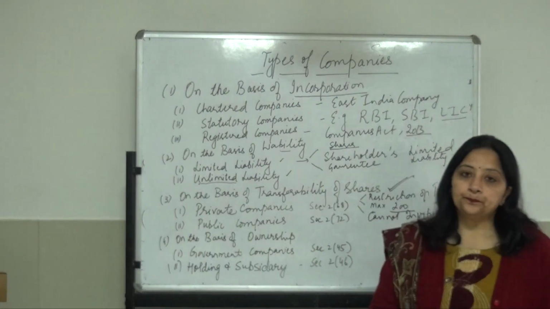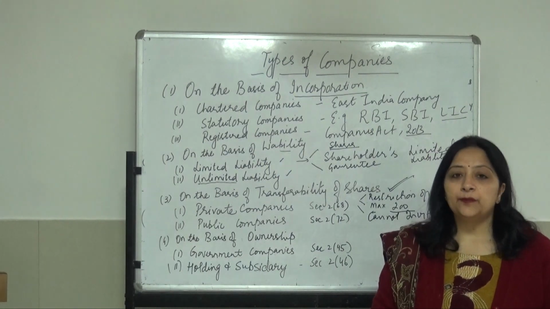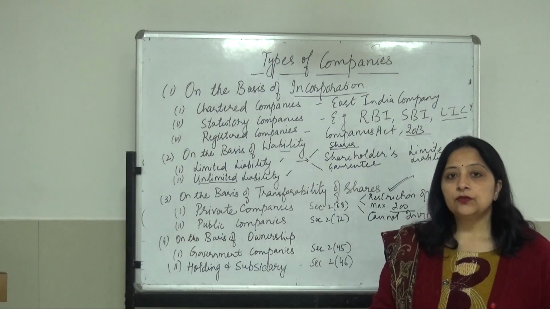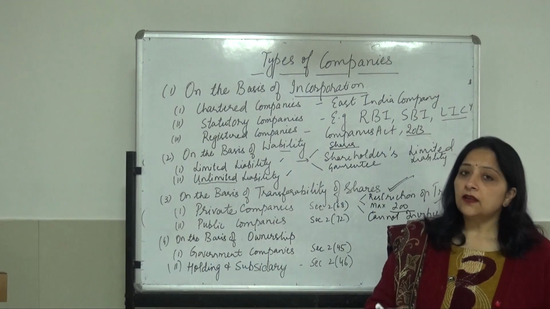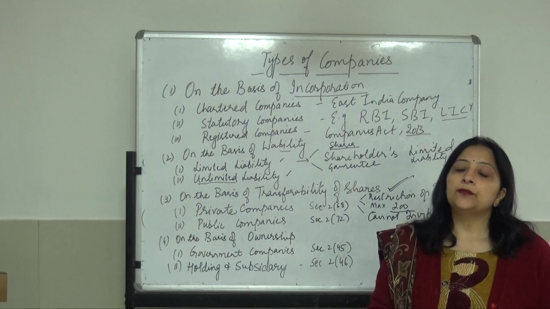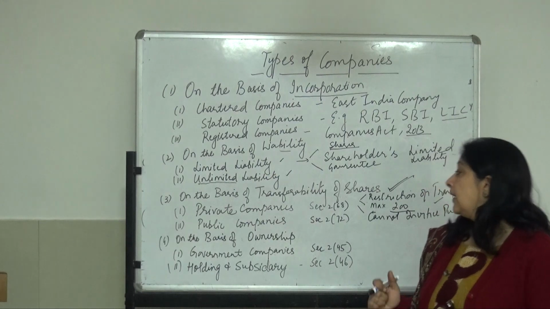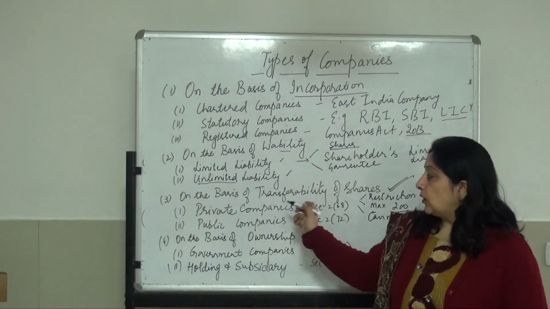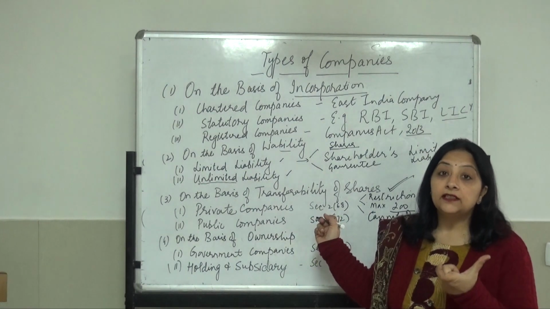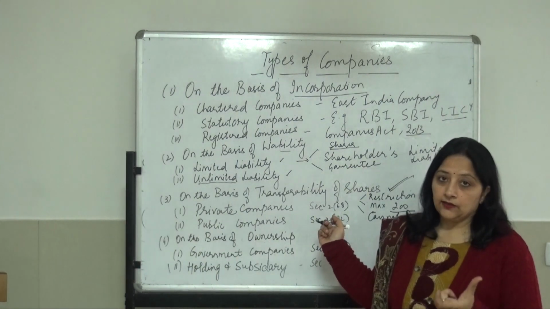And one more thing, earlier there was a condition of minimum paid up capital for a private company of 1 lakh, but now this condition no longer exists. So we say a private company is a company with the minimum paid up capital as may be prescribed. That means it may change from time to time, but as of now there is no such minimum limit defined, right? Next, one more thing about private company, that is a private company has to put the name private limited after its name. उसको अपने नाम के पीछे private limited word लगाना पड़ता है. So that is another condition.